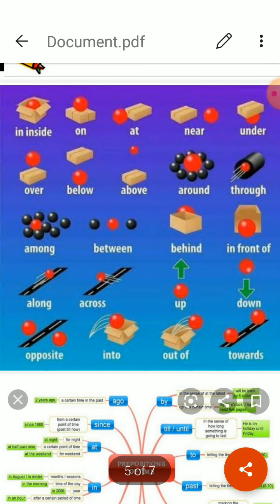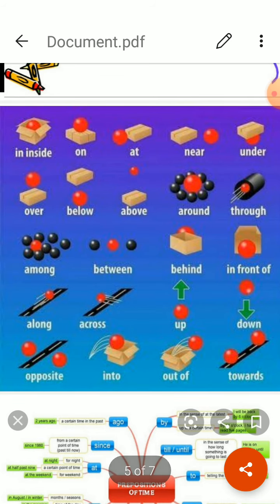Inside. It is used when one thing is on the inner side of another thing. Same in the case of in. When something is in or inside, both are the same. Outside. Outside means when one thing is on the outer side of another thing. Beside. It is used when one thing is very near to another thing. He came and sat beside me. He was sitting beside me, very near.